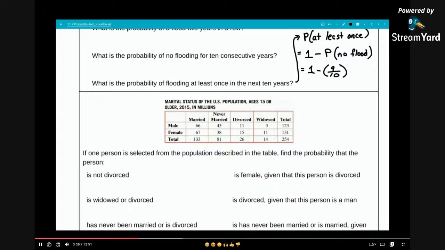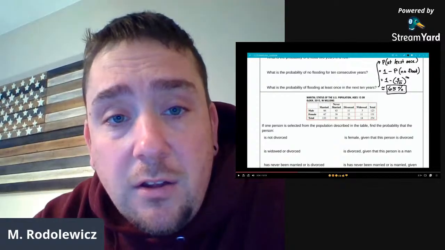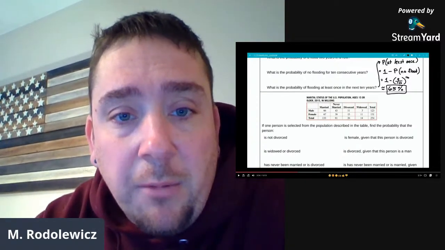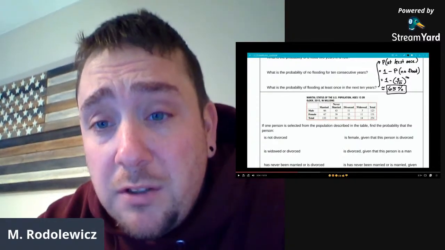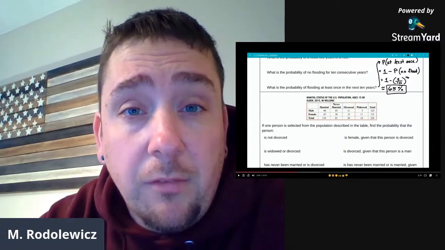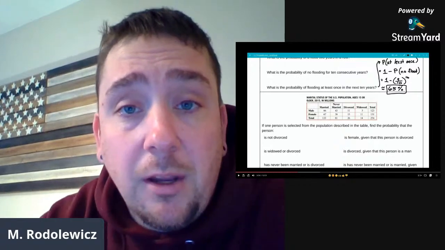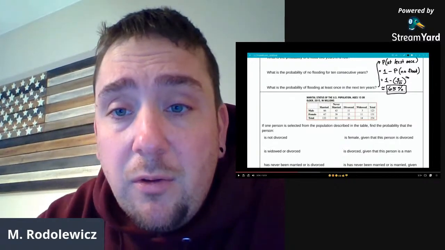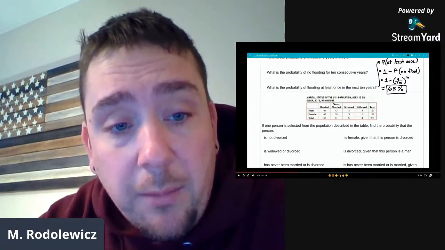But here's the exact answer: 1 minus (9/10)^10 roughly estimates to 65%, 0.65. But that's it. The main point of that example was to show that the probability of something occurring at least once is almost always calculated as 1 minus the probability of none. Very wordy, but 1 minus the probability that it won't happen.